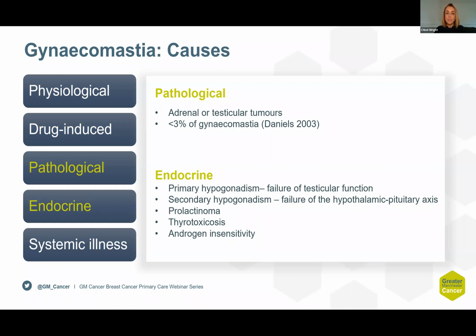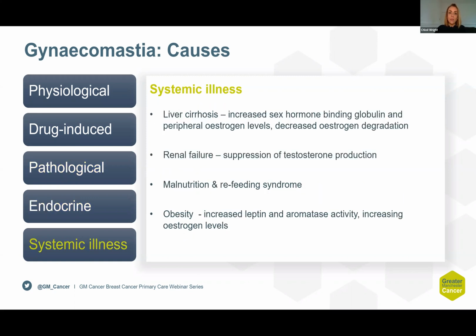Potential pathological causes are adrenal or testicular tumours, and these account for less than 3% of all cases of gynaecomastia. It can also be secondary to systemic endocrine disorders, primary hypogonadism, secondary hypogonadism, prolactinoma, thyrotoxicosis, and androgen insensitivity syndrome. It can also occur due to systemic illness, to liver cirrhosis, renal failure, malnutrition and refeeding syndrome, and to obesity. And again, because of these resulting in that lower testosterone to estrogen ratio.